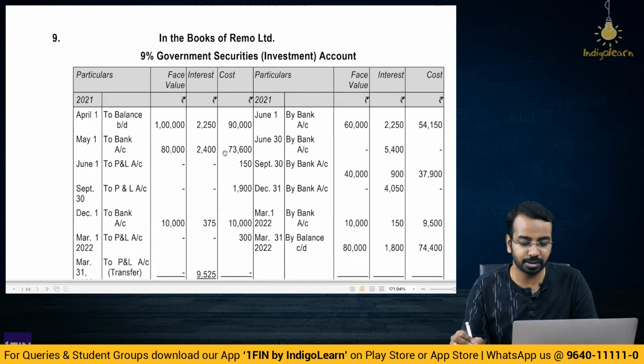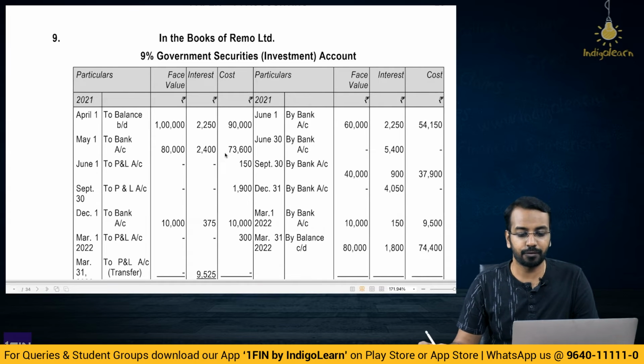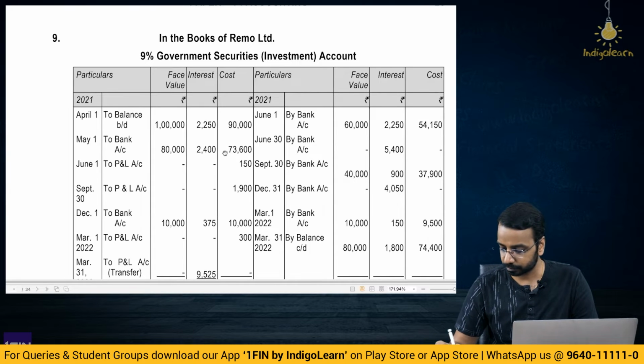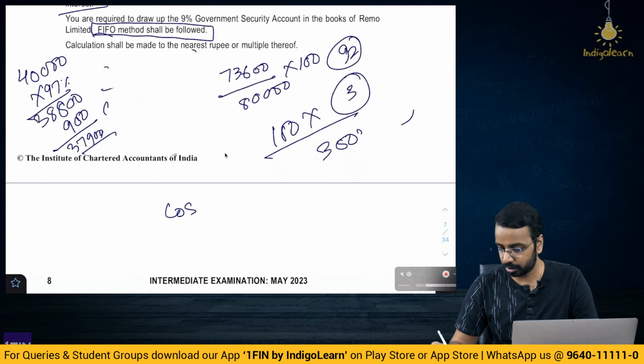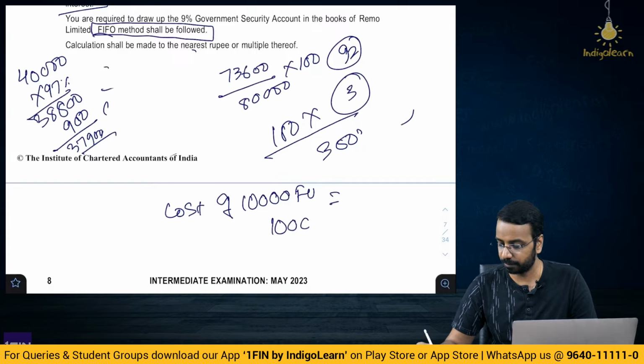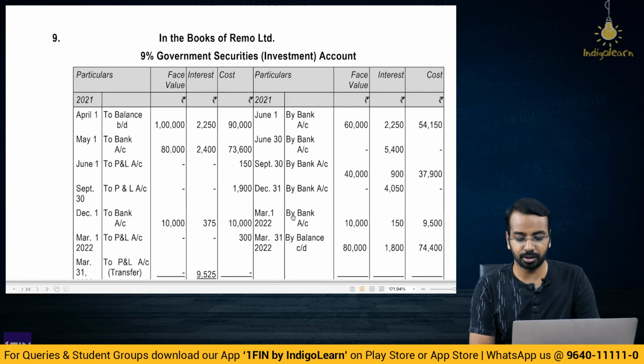Okay. How much have we sold? We have sold face value 10,000, that is 100. So 100 into 3, you get 300. Another way to do is cost of 10,000 face value is equal to 10,000 divided by 80,000 into 73,600. So this will give you the cost, and then you can compare with the proceeds and calculate the profit, which we have also calculated at 300.